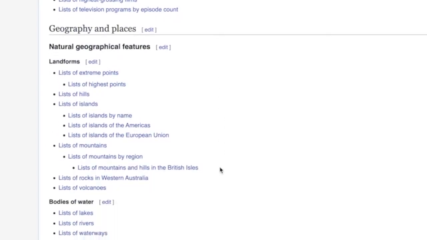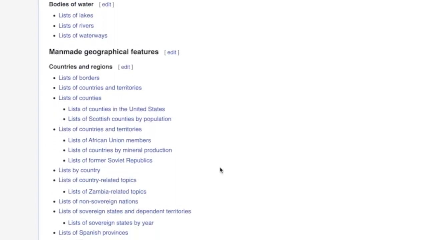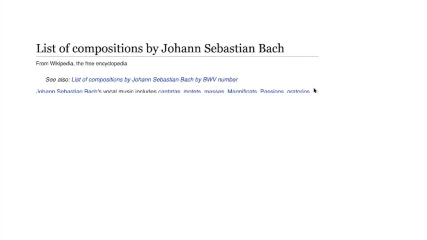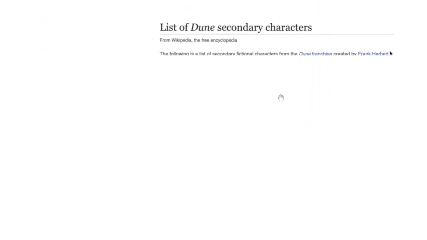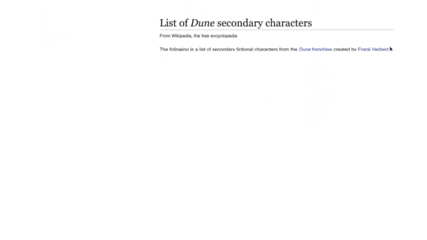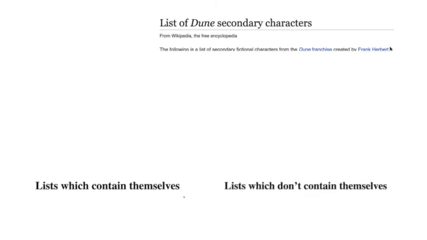So let's look at another example, which is closer to the set theoretic definition of the paradox. You might have visited Wikipedia at some point in your life, and you might have seen these pages which are lists of articles. So we see things like the list of compositions by Johann Sebastian Bach, or the list of Dune secondary characters. Okay, so what if we had a Wikipedia article which was lists which contain themselves? And then conversely, we also had the article lists which don't contain themselves.